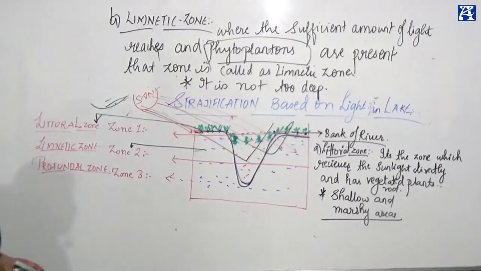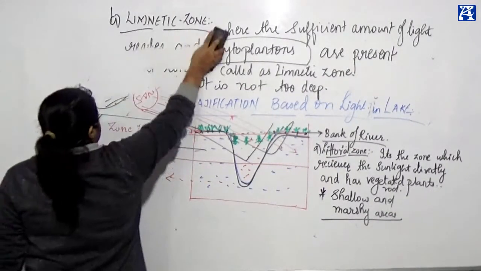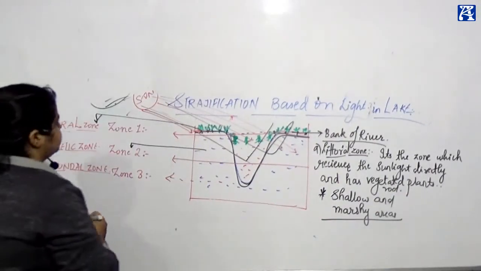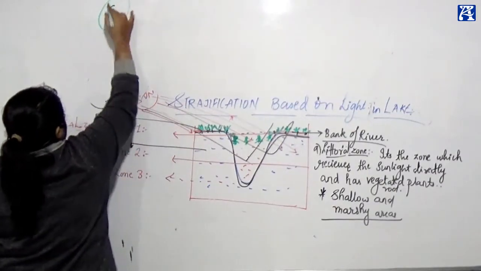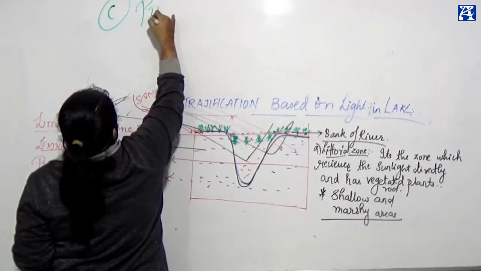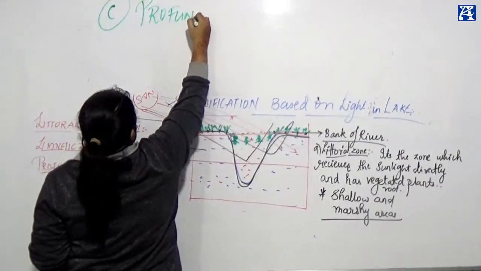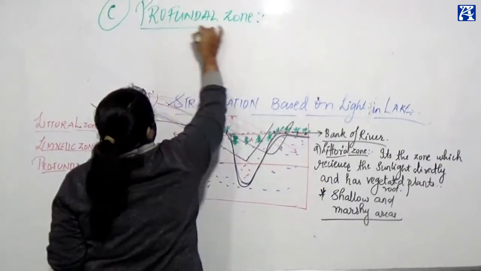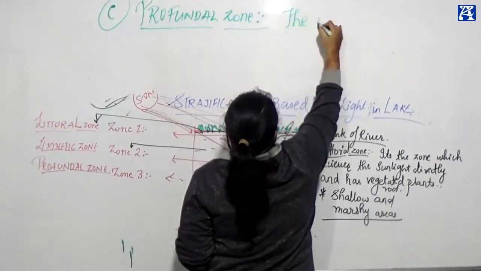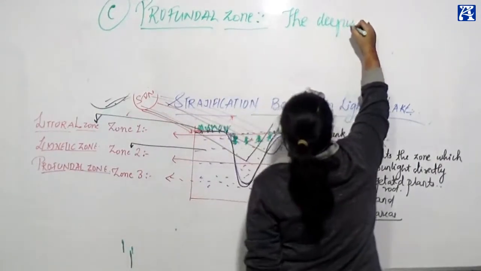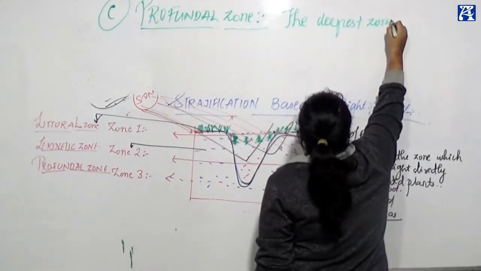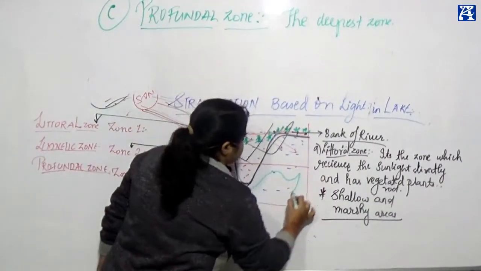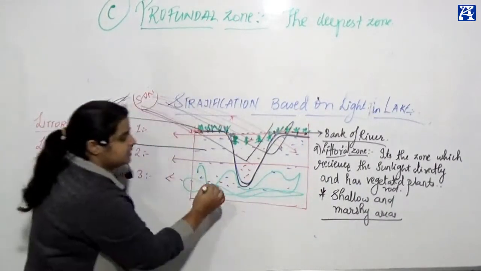Last, but not the least, is the profundal zone. Now comes C, the third one, profundal zone. What is this profundal zone? It is the deepest zone, the deepest zone in the stratification of the lake, in the stratification of the river. This is our profundal zone. Can you see? This is it.